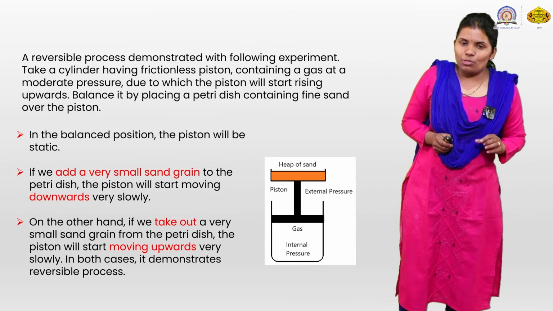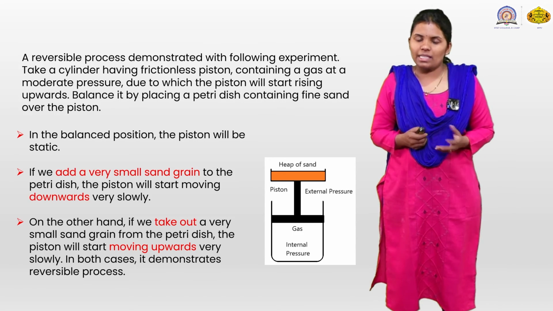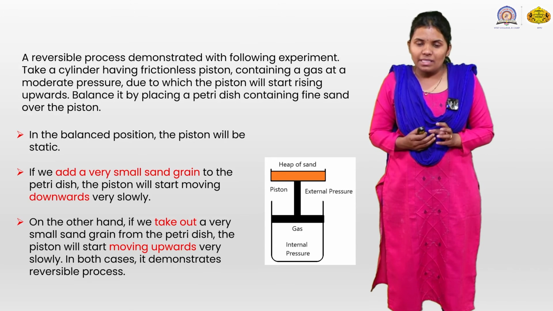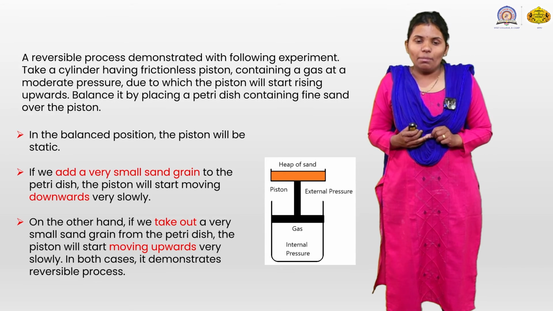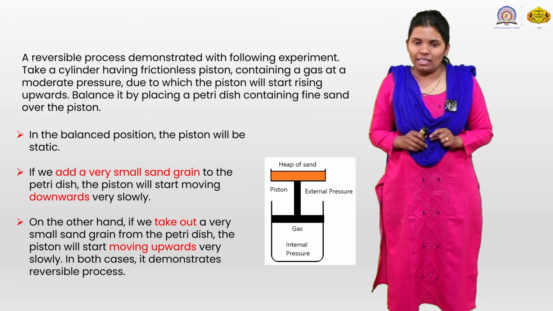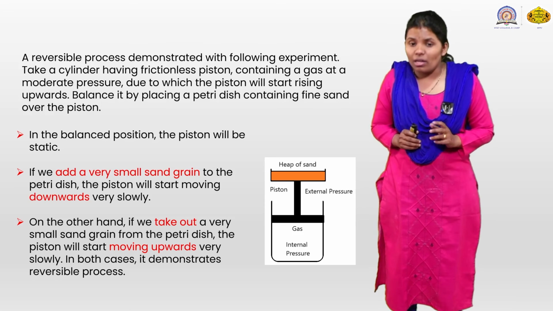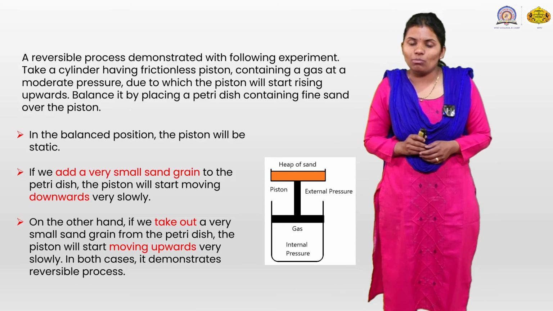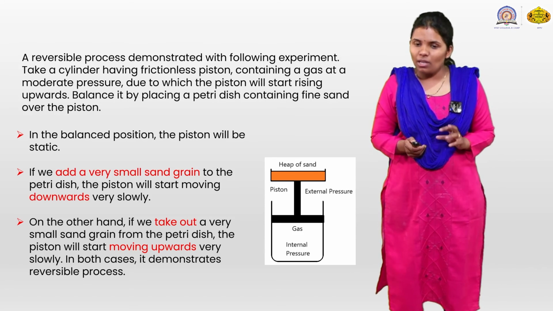A reversible process can be demonstrated with the following experiment. Take a cylinder having a frictionless piston containing a gas at moderate pressure, due to which the piston will start rising upward. Balance it by placing a petri dish containing fine sand over the piston. In the balanced position, the piston will be static. If we add a very small sand grain to the petri dish, the piston will start moving downwards very slowly. On the other hand, if we take out a very small sand grain from the petri dish, the piston will start moving upwards very slowly. In both cases, it demonstrates the reversible process.